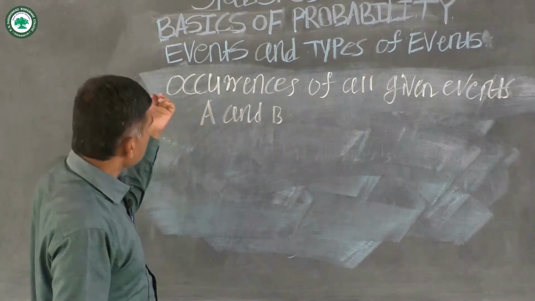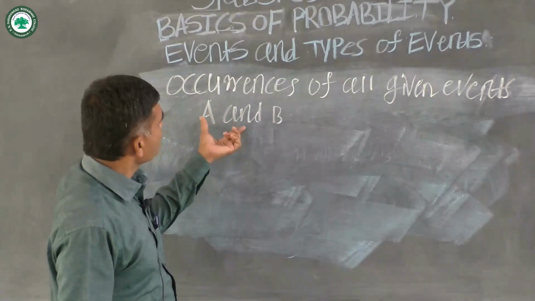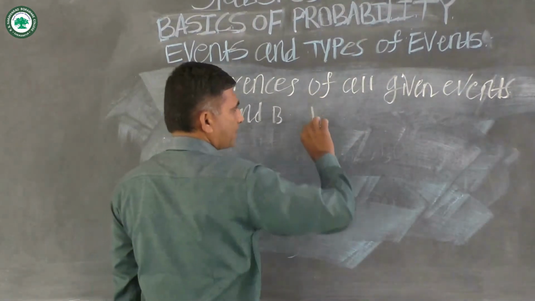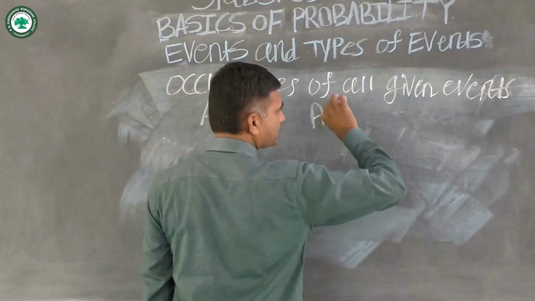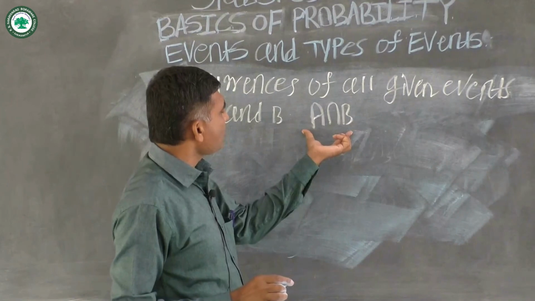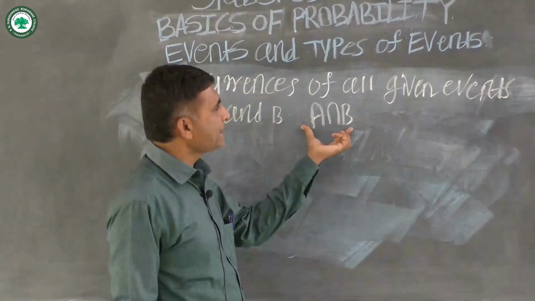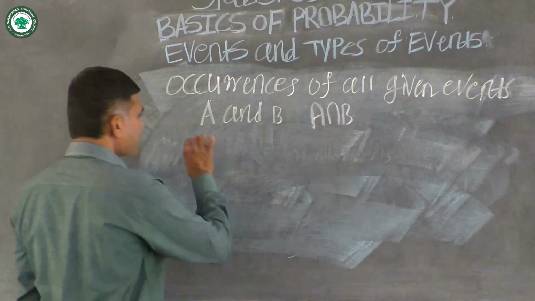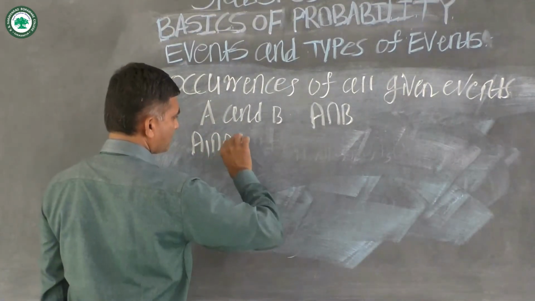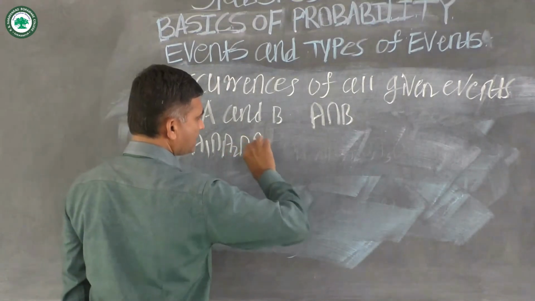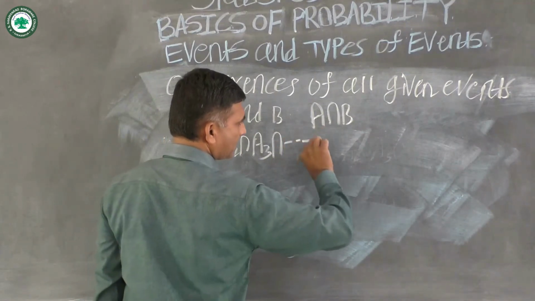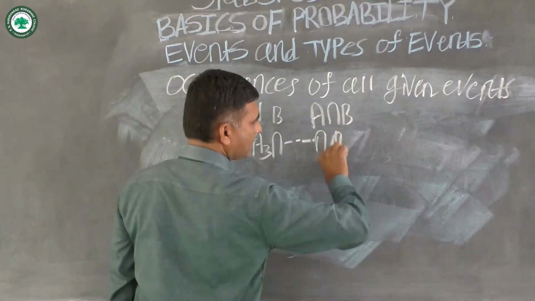Then the expression for simultaneous occurrence is A intersection B. A intersection B means simultaneous occurrence of both events A and B. For n events we can write A1 intersection A2 intersection A3 intersection and so on, intersection An.